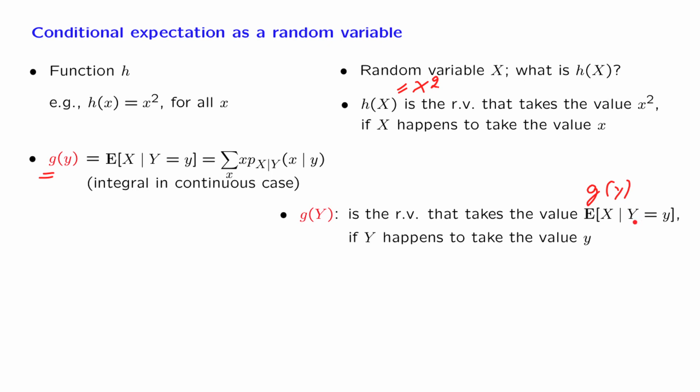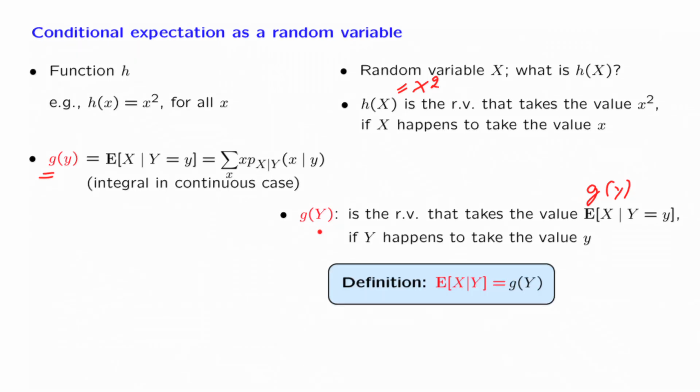But g of little y has been defined to be the same as this conditional expectation. So it's the random variable whose value is this conditional expectation, which is a particular number, if capital Y happens to take the value little y. This particular random variable that we have defined here, g of capital Y, we call it the abstract conditional expectation of the random variable X given the random variable Y.